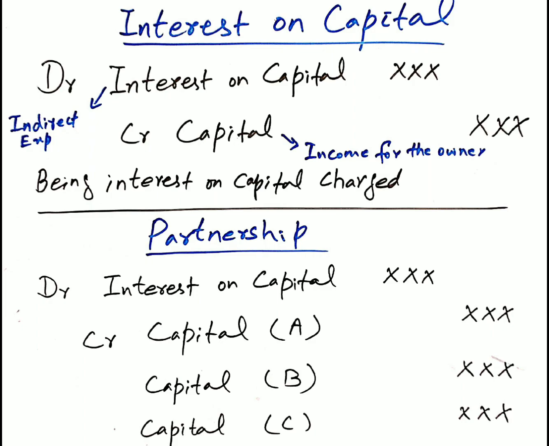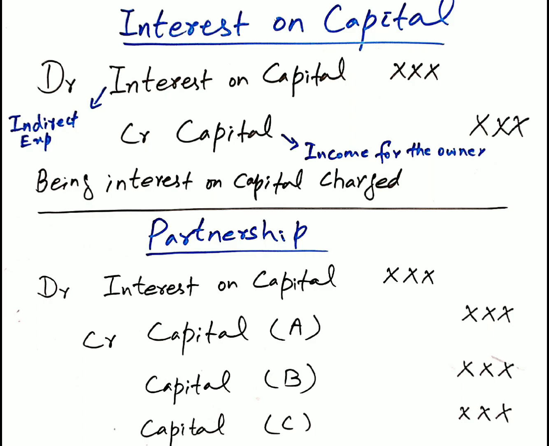The general entry would be debit interest on capital because the business is paying the interest to the owner. So credit would be capital because the income of the owner is increasing. The narration would be: being interest on capital charged. Interest on capital is an indirect expense, so it would be shown in the income statement as an operating expense, and at the same time the capital amount will be added in the balance sheet.